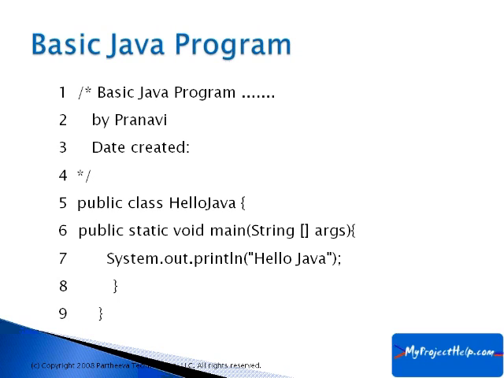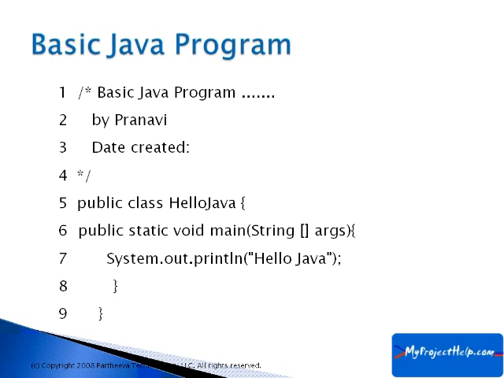And within the main method's parentheses, there is a string object, an array of strings, space, args. The purpose of this is for whenever we want to pass some values through the command prompt. So to access the command line arguments, the array of strings is used.